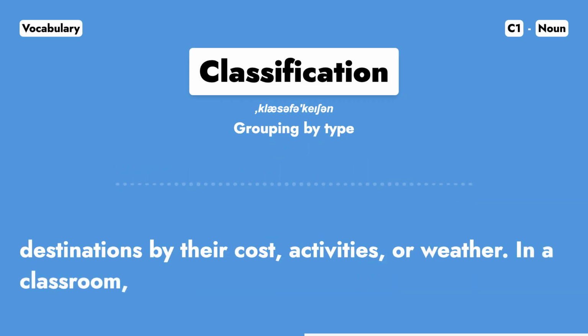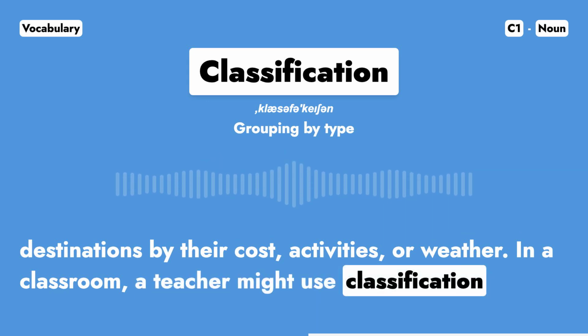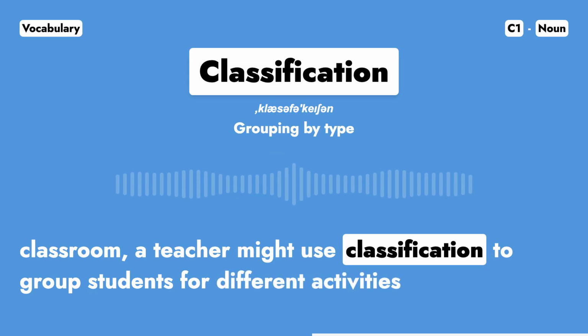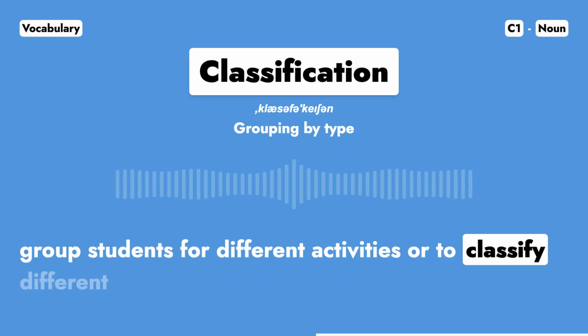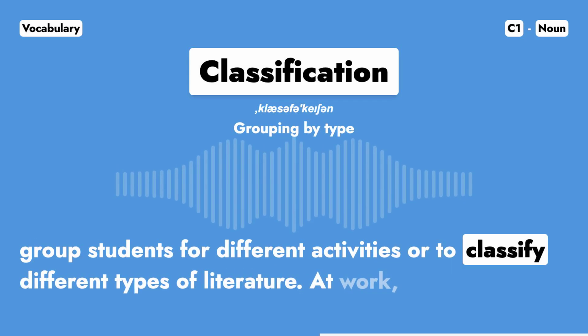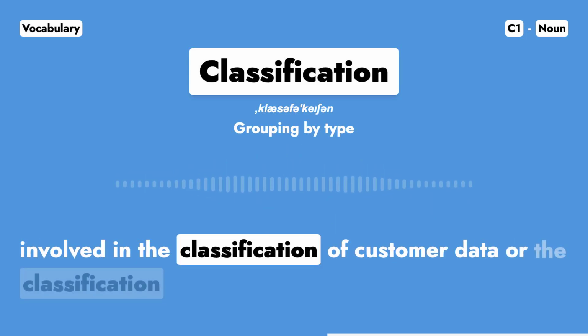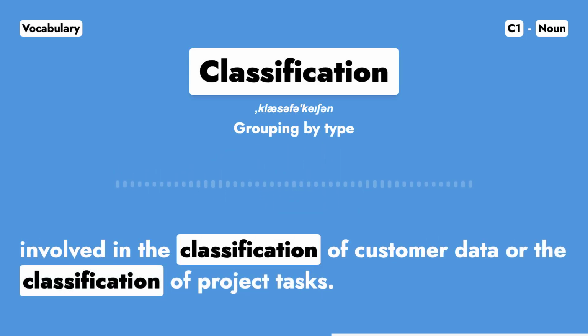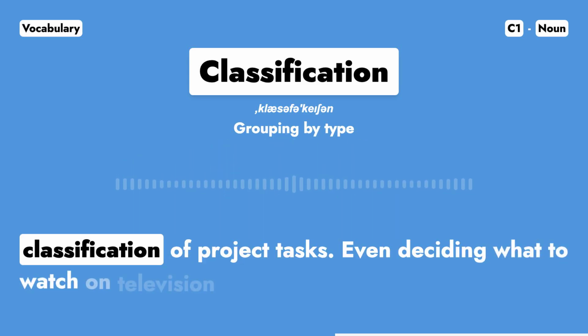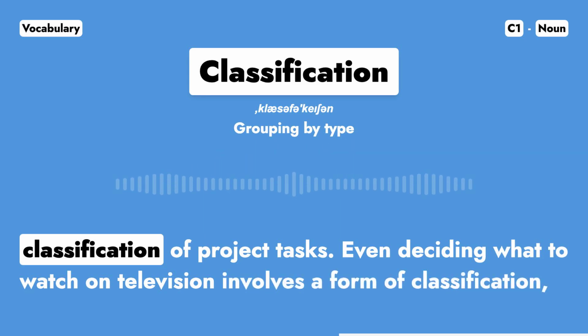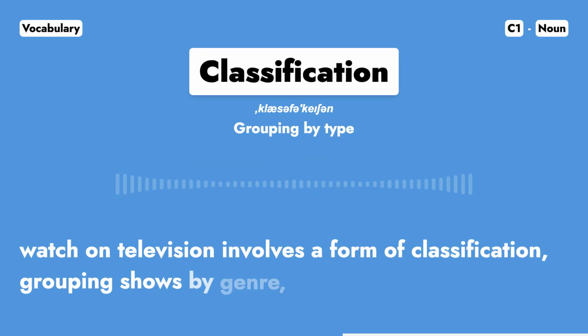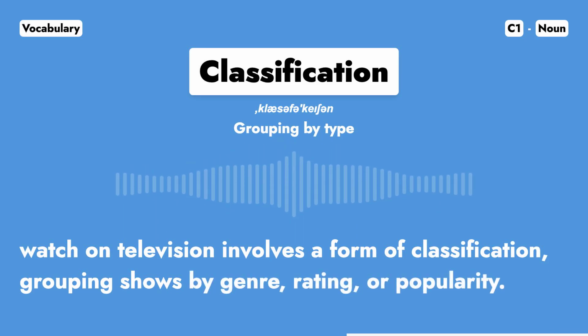In a classroom, a teacher might use classification to group students for different activities or to classify different types of literature. At work, you might be involved in the classification of customer data or the classification of project tasks. Even deciding what to watch on television involves a form of classification, grouping shows by genre, rating, or popularity.